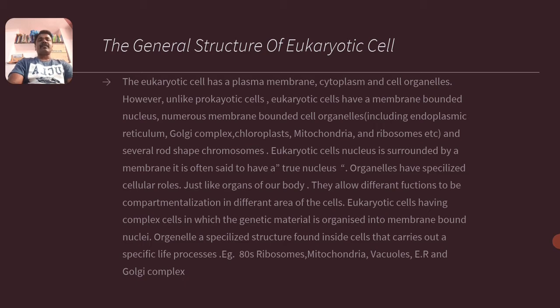Some of the numerous membrane-bounded cell organelles are found, including endoplasmic reticulum, Golgi complex, chloroplasts, mitochondria, and some of the ribosomes. And several rod-shaped chromosomes are also present in the eukaryotic cells. The eukaryotic cell's nucleus is surrounded by a membrane, hence it is often said to be a true nucleus.